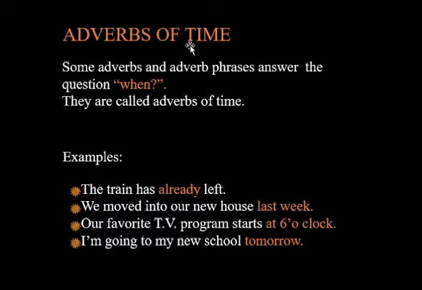Next kind is adverbs of time. Some adverbs and adverb phrases answer the question when an action is done. Examples are, the train has already left. When did the train leave? Has already is the adverb of time because it is showing the time of action. Second example is, we moved into our new house last week. When did we move into our new house? It was last week. So moved is an action and it was done last week. Last week is an adverb of time.